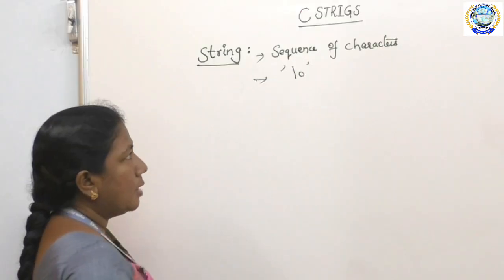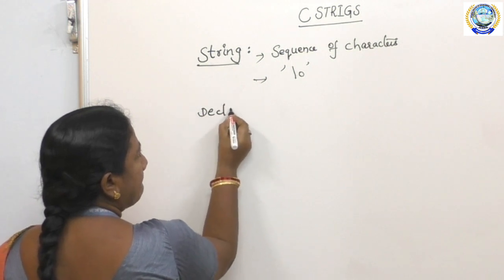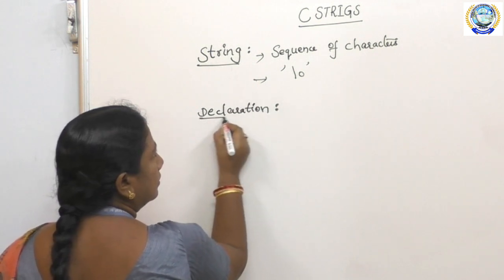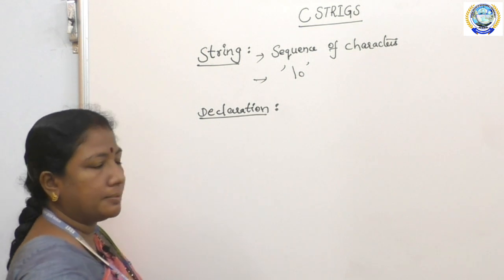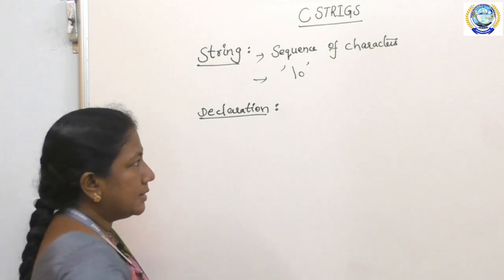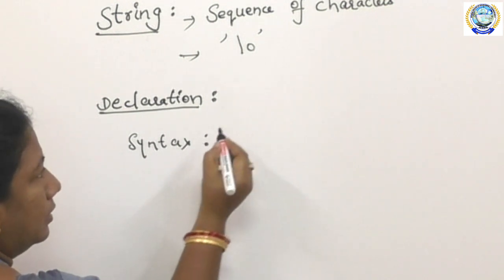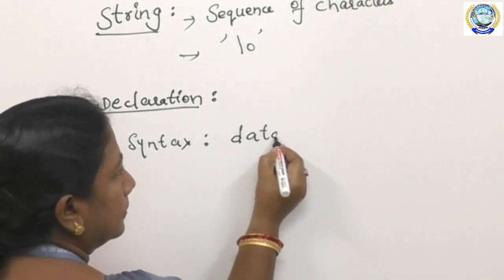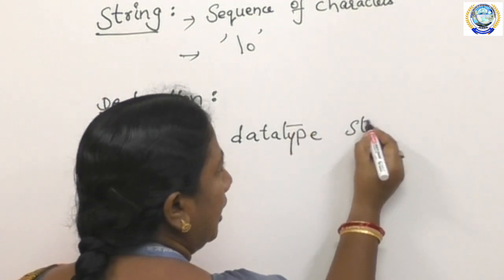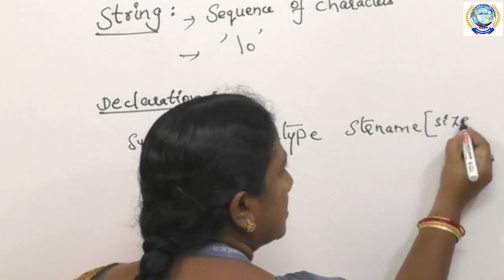Okay, so next, coming to the declaration of a string. In order to declare a string, we have to follow the syntax: data type, next string name, next size.